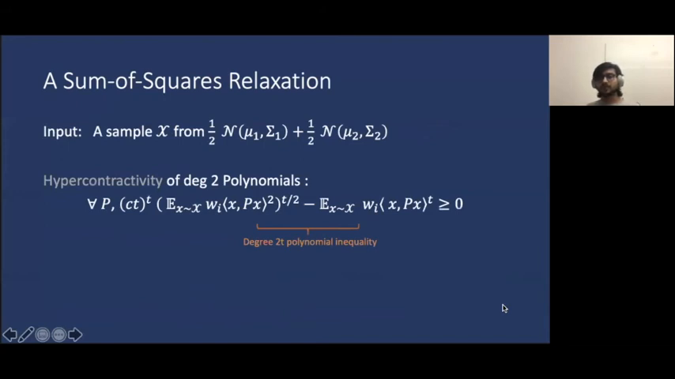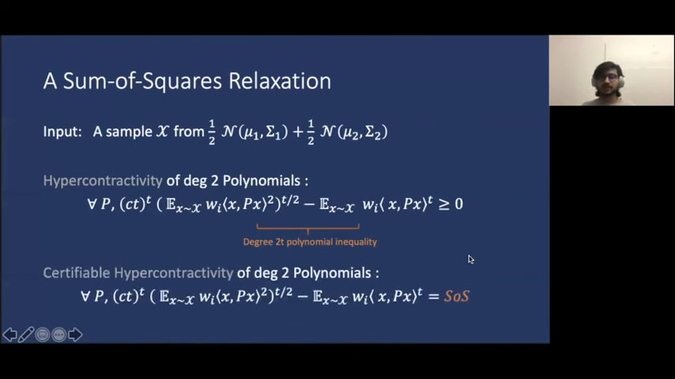Next, we want to enforce hypercontractivity of degree 2 polynomials on this set. Hypercontractivity, to begin with, is already a polynomial inequality of degree 2t. Instead, we relax this and insist that the difference of these two quantities is actually a sum-of-squares polynomial. This is a strengthening of the previous constraint, and we refer to it as certifiable hypercontractivity.